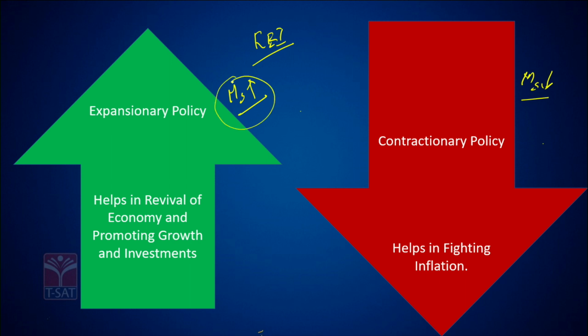Let's use mere intuition. If the supply of any commodity increases, what happens to the price of the commodity? It becomes cheaper. Similarly, when the money supply increases, what happens to the interest rates in the market? They decrease. When the interest rates are cheaper, what happens to the credit supply? It increases. People are willing to go for more borrowing, isn't it? When loans are available at a cheaper price, obviously people would be interested to borrow more and more money. And once credit supply increases, what do you think people would be doing with this money?